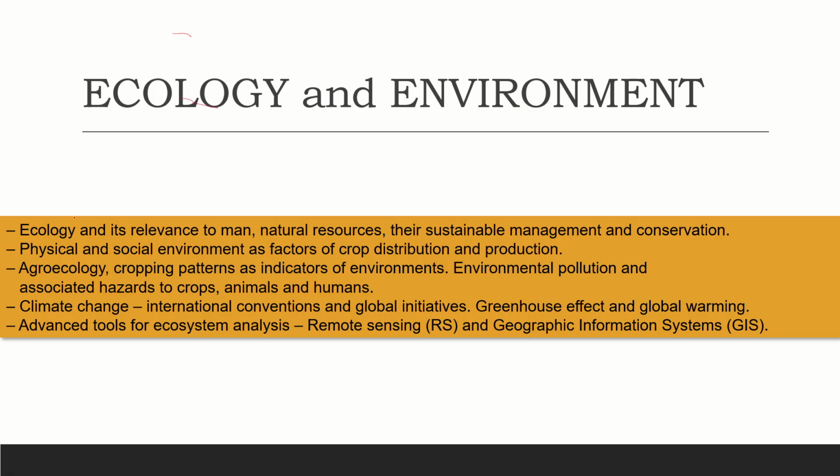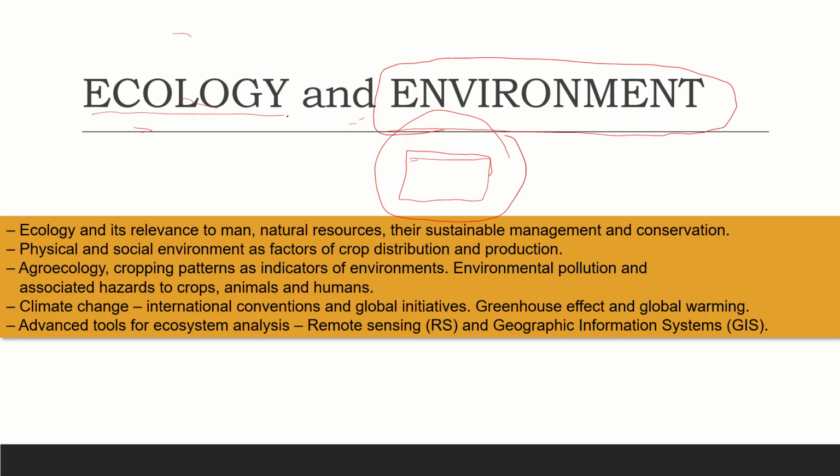Here, first, why are we studying this environment section in agriculture? This question came into your mind, right? Whatever crops we grow are a part of the environment only. We know the term ecology, which we see in the environment subject, which is an interaction between biotic and abiotic factors.